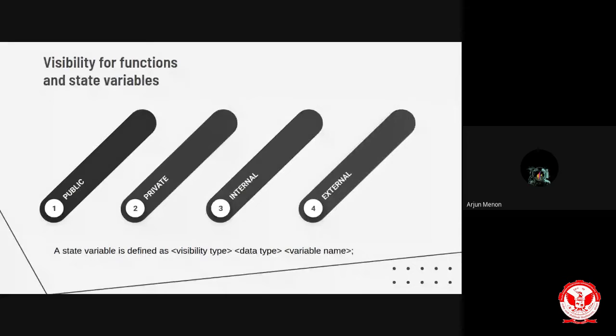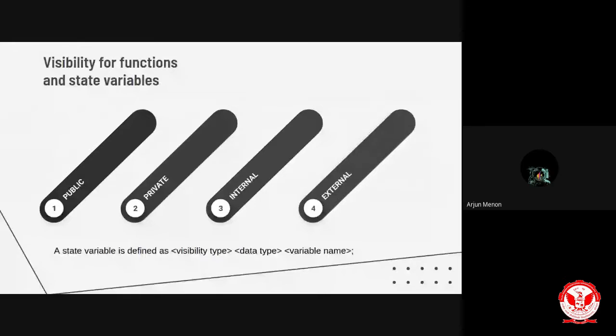For example, if an incentive mechanism is initiated in a smart contract, but the incentive should be given to another smart contract, then the external visibility type is used. It doesn't need to be called inside the proper contract. It can be called from the outside also.